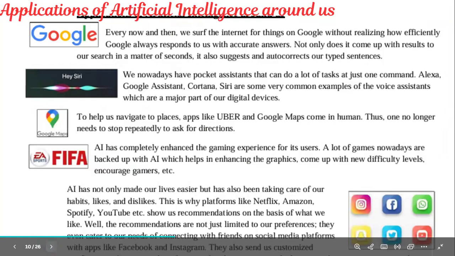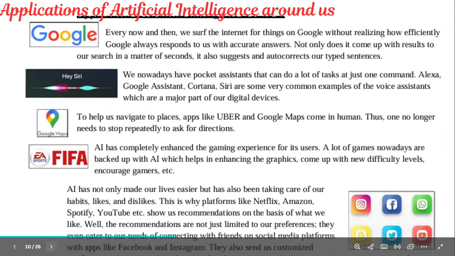Next is applications of artificial intelligence around us. Definitely this will come either in the objective. Please mark, children, definitely one question you will see either in the objective or for the 4 marks. In 2023, when we are having artificial intelligence, 4 marks questions you will get. One of the questions is this only, the applications of AI around us. So when they are asking this question, or else for the 2 marks also they may ask you to define any 2 AI applications which you see around us.